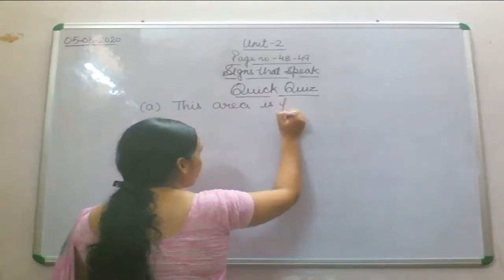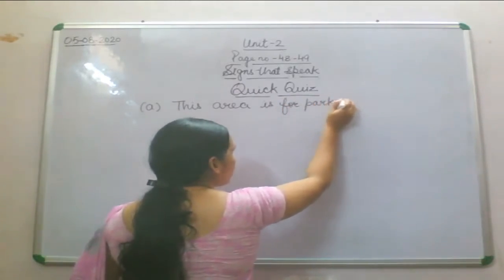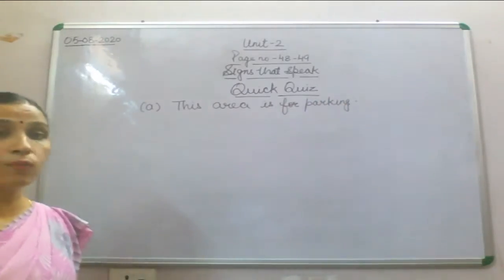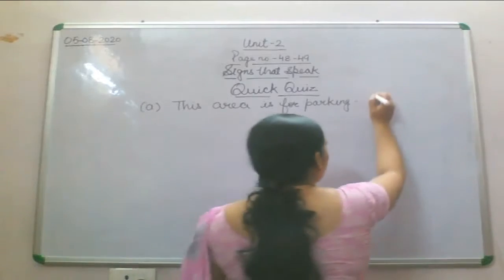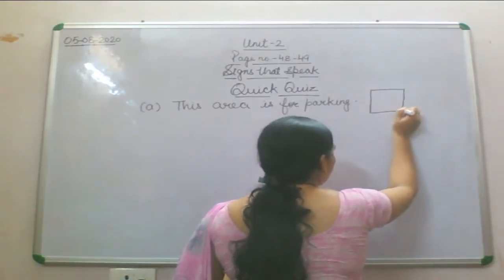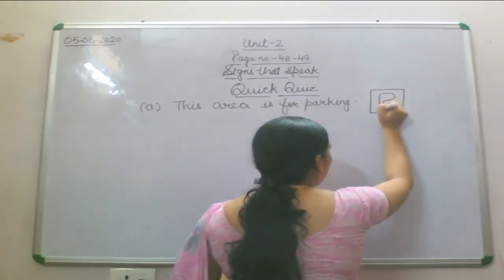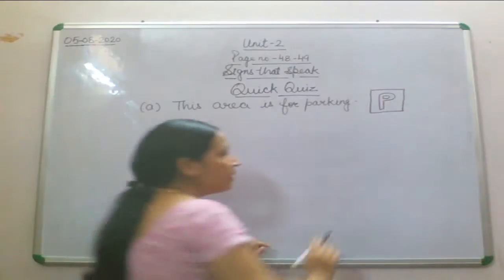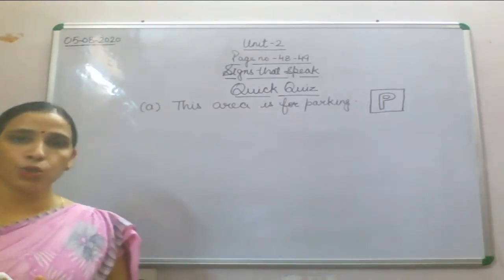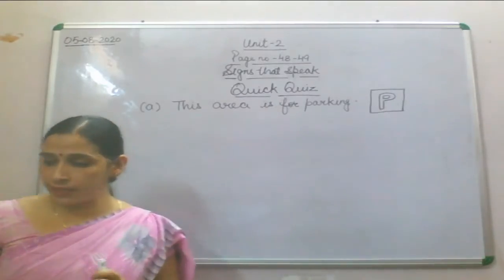Now the no parking symbol I have told you. If it is there that this area is for parking, then what kind of symbol will you see over there? A rectangle having P in it. P will be there. This area is for parking. So you must have this rectangle, and P will be inside it.